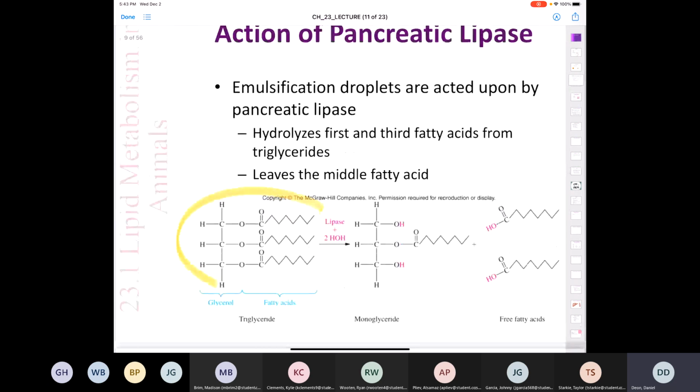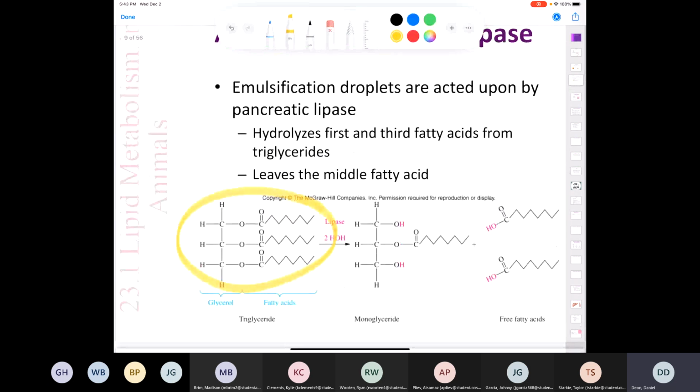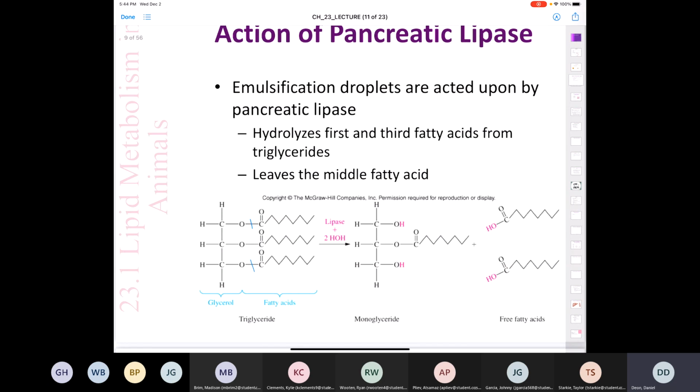This shows the full-on structure of a triglyceride. And again, the pancreatic lipase is going to hydrolyze 1, 2, right? It's going to hydrolyze the first and the third ester bonds to produce 2 free fatty acids and the monoglyceride. So that's basically a blow up or maybe a clearer picture of what was on the last slide. Okay, so we've gotten that far. We've broken the TGC or the triglyceride down into a monoglyceride and free fatty acids.